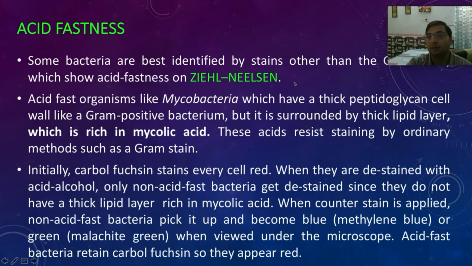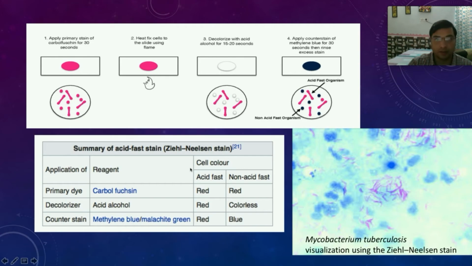So after gram stain, we are talking about Ziehl-Neelsen stain. The practical is almost the same. In Ziehl-Neelsen stain, instead of crystal violet, we directly put carbol fuchsin, the red stain, over the slide.